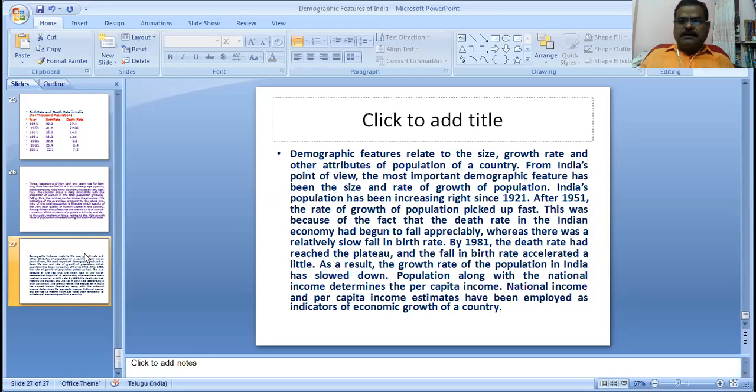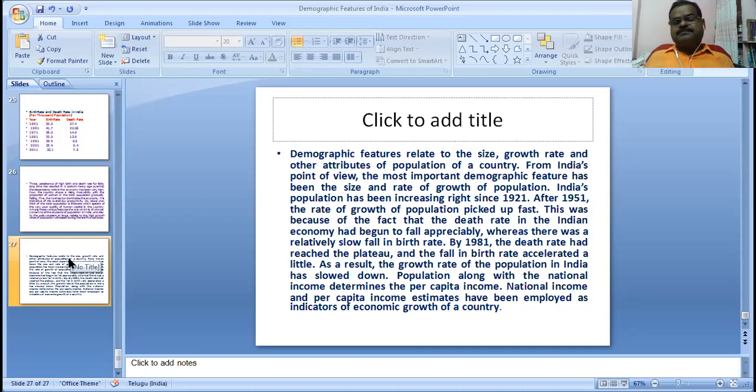The total population, density of population, sex ratio, literacy rate, life expectancy, birth rate and death rate: overall, the demographic features are very important in the Indian economy. We discuss nearly seven points. The first point is the size, growth rate, and other attributes of the population of a country. What is the demographic highlight of the population in India?